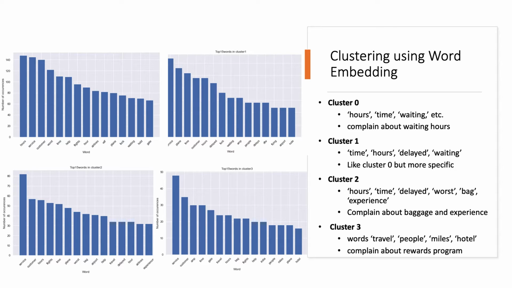Cluster 1 is similar to cluster 0, but this group contains words like delayed and delays that make this cluster more specific. In cluster 2, except for the flight delays, customers also complain about bags and their experience. Maybe customers lost their baggage or had a bad experience with the flight. In cluster 3, customers probably complain about the company's mileage rewards program.